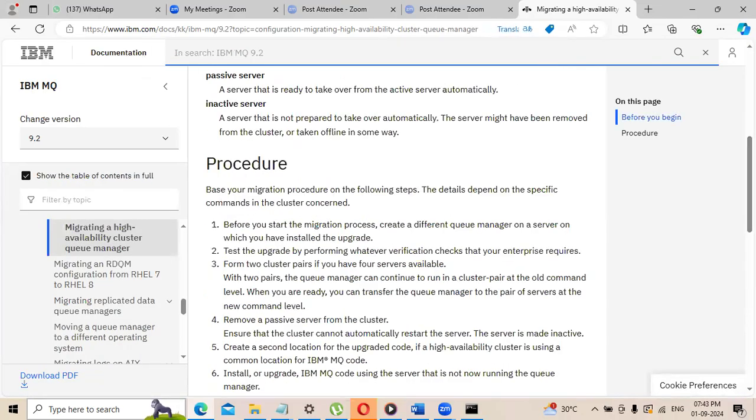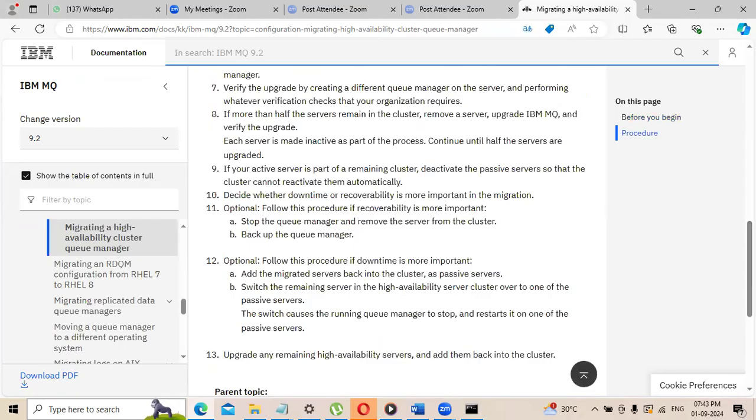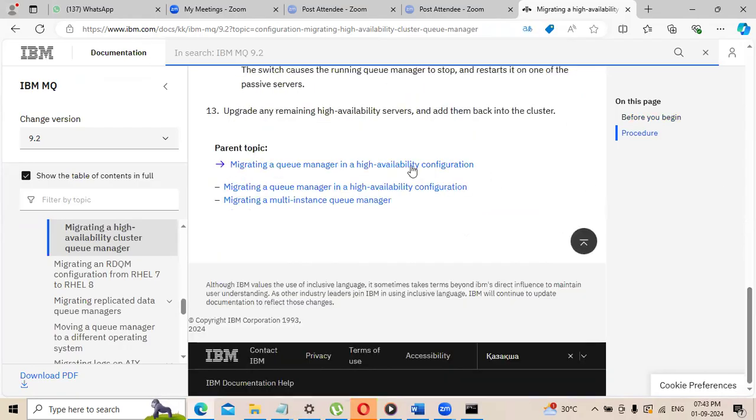See, at the time of creation of the setup itself, there are some parameters. I will share them with you. Migration of high availability queue manager, migrating queue manager. Yeah, this is one: migrating multi-instance queue manager.